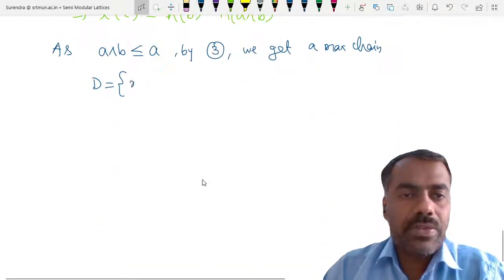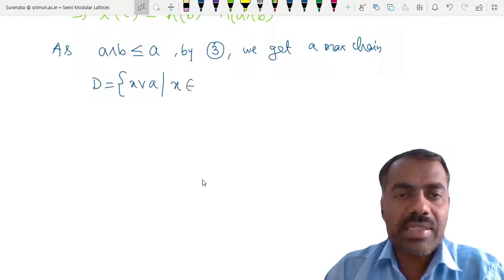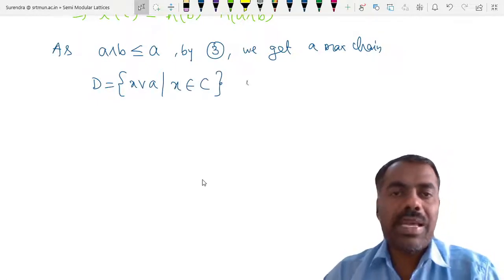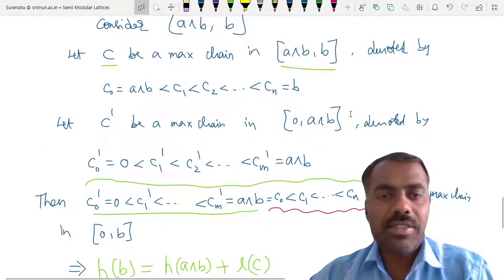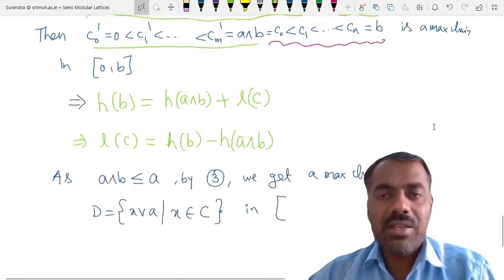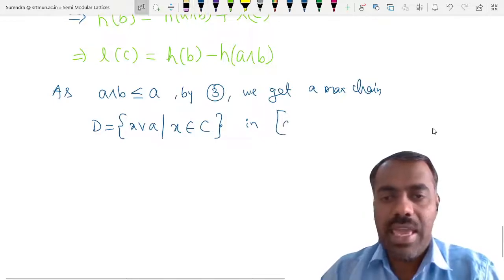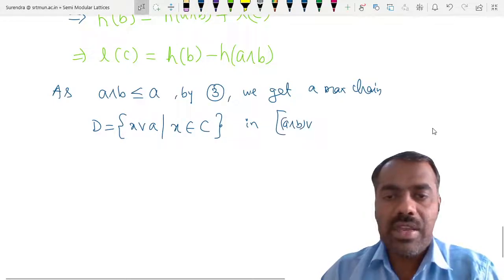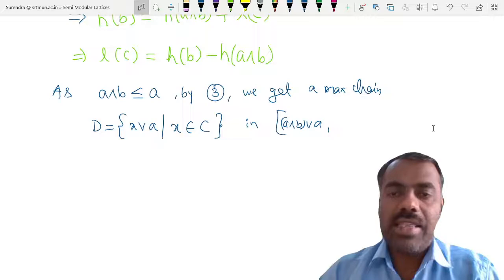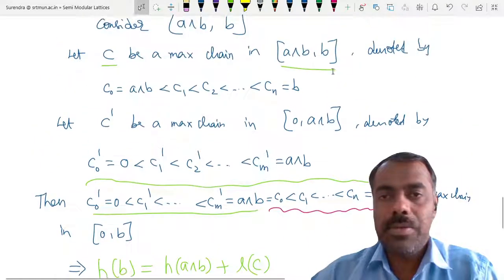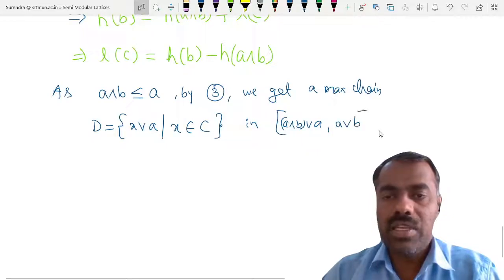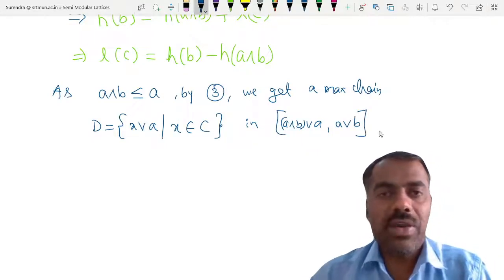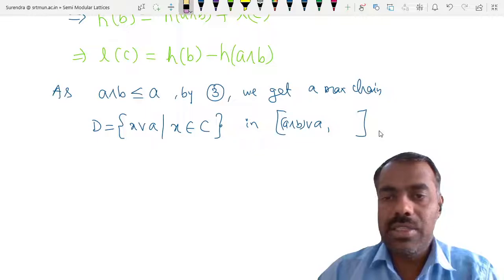So I can write x join a, where x is in c. We get a maximal chain in which interval? This is a meet b, so then join with a. So a meet b join a, comma, the other endpoint is b, so you join that with a. Is this clear? Or b join a, if you have any difficulty.